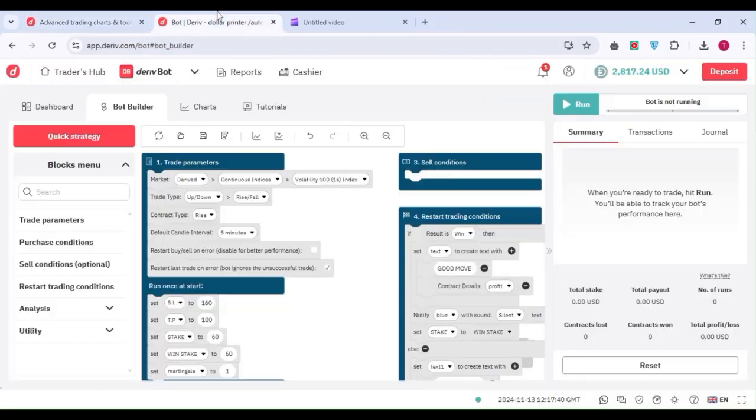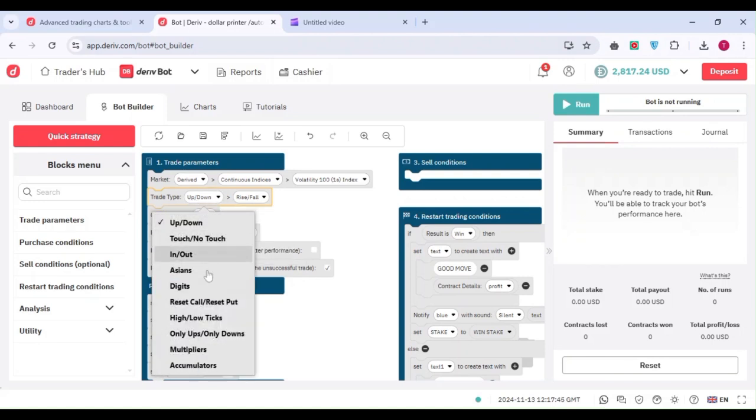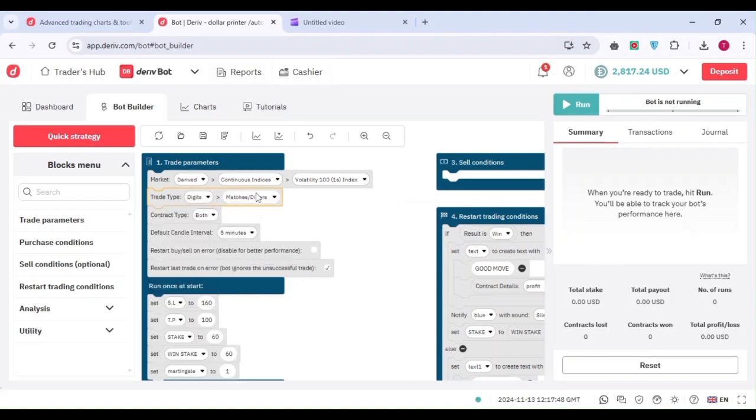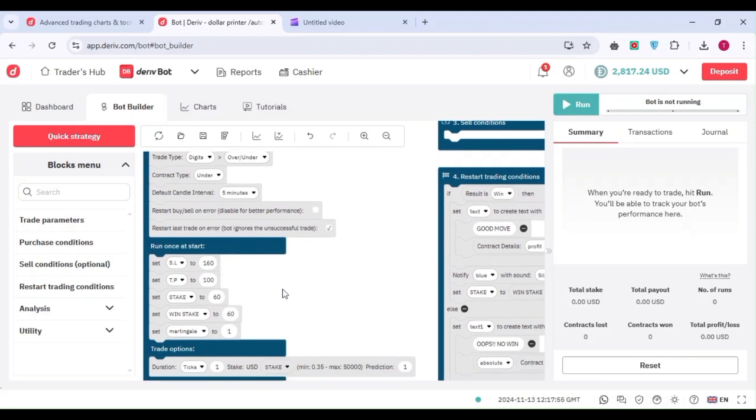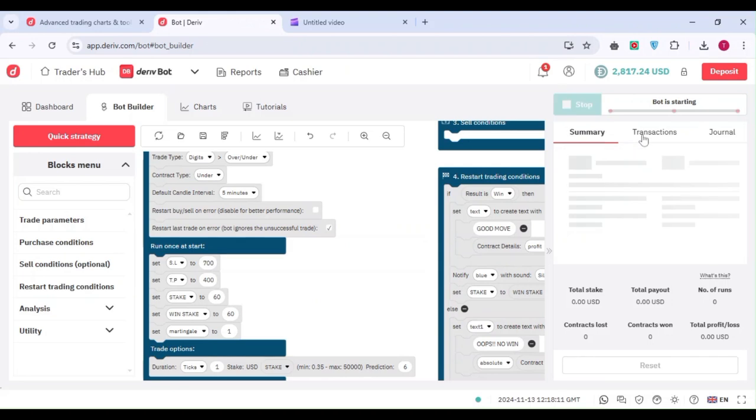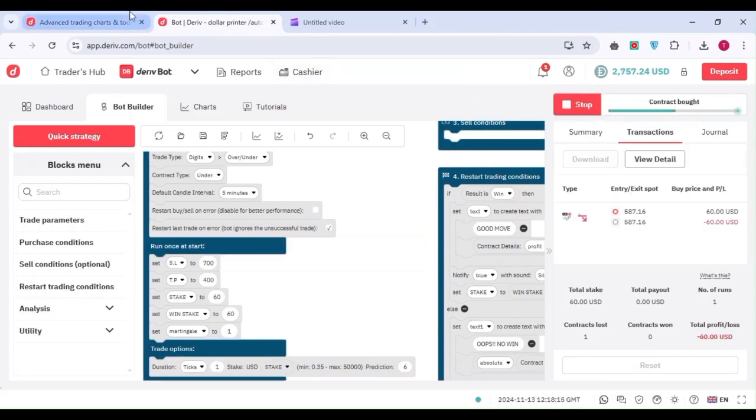So very fast, come to your trading bot, set everything right, and we can see that's digits, then we trade over and under. And then for the contract type it is under digit 6, so you go. And then for the prediction and the stop loss, let's take our take profit 400, and then stop loss at around 700. And because we are using a stake of 60 USD, that's under digit 6, and we can start running our bot. After running, we can see our first one is a loss.